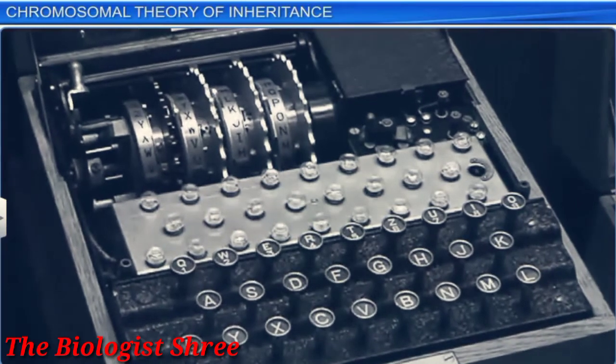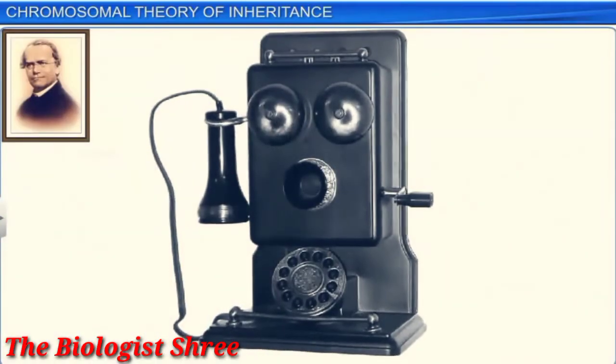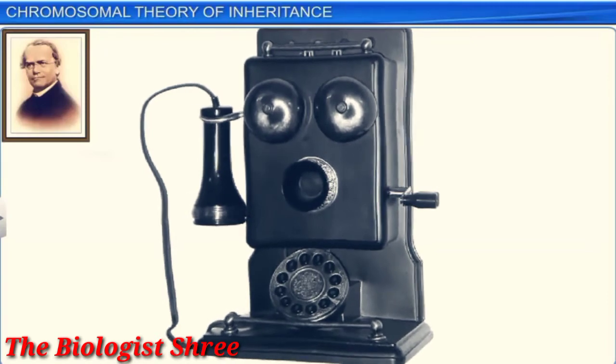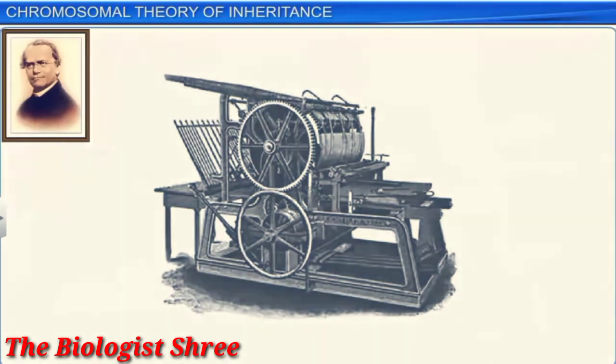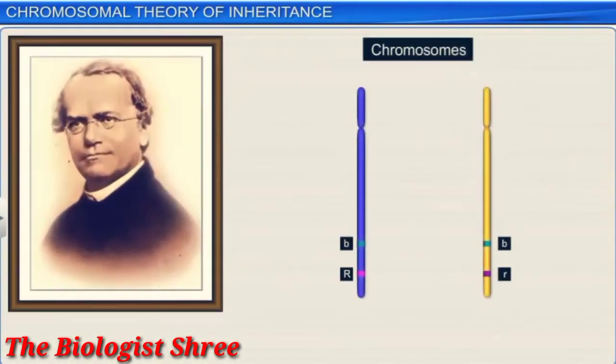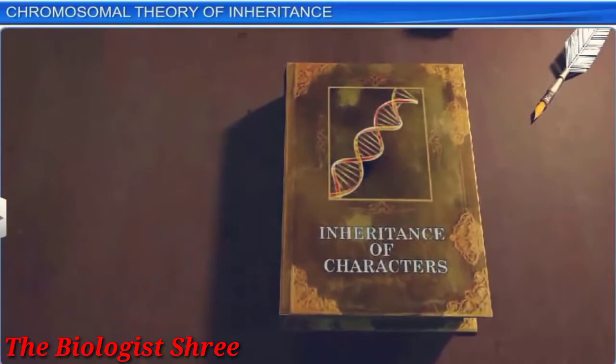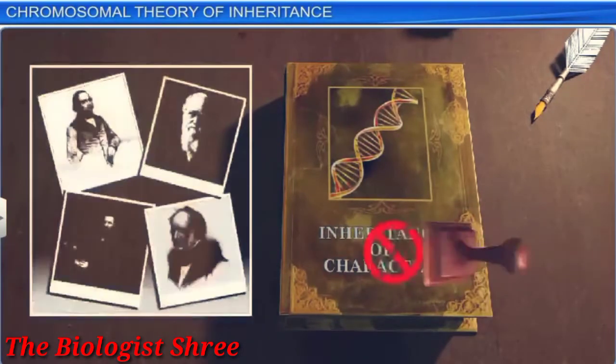Firstly, Mendel's work couldn't be widely publicized because means of communication in those days were not well developed as they are today. Secondly, Mendel had considered genes or factors as discrete and stable units responsible for controlling the expression of traits. He had also explained the concept of alleles and how they were responsible for the continuous variations observed in nature. However, his concepts about genes were not readily accepted by his colleagues.